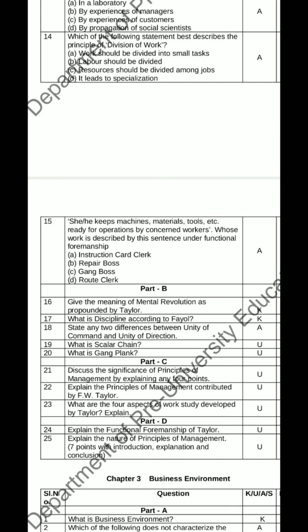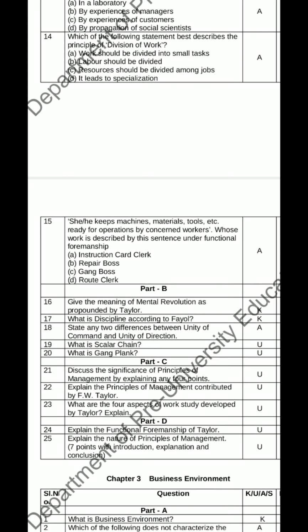Next, part C, the significance or the importance of principles of management by explaining any 4 points. So here you need to mention any 4 points and you have to explain for 4 marks. The first point, providing managers with useful insights into reality, scientific decisions, optimum utilization of resources and to take effective administration, management training, education and research. These 4 points you need to mention and explain for 4 marks.